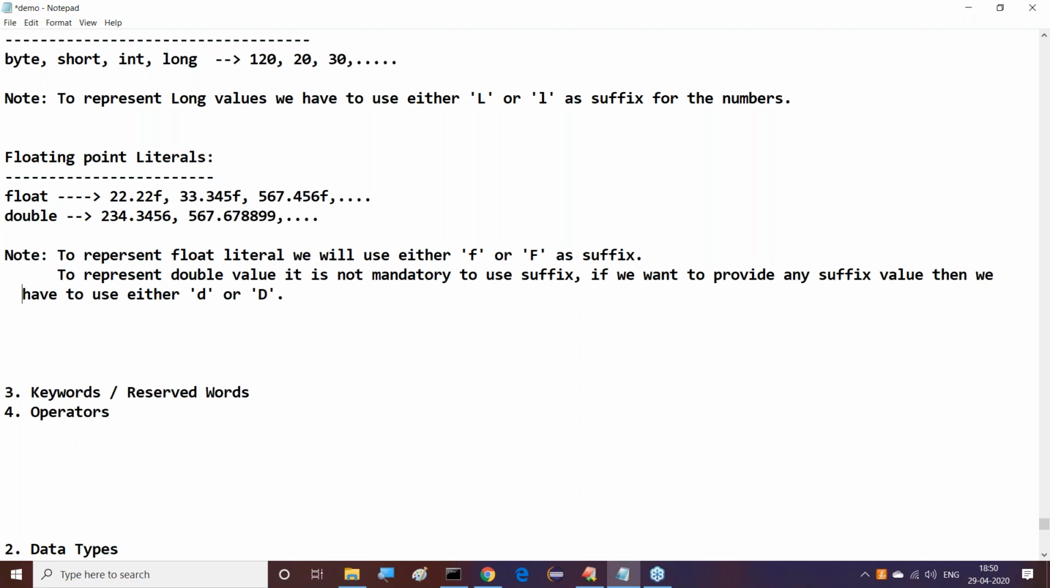This is another thing. Here we can understand it clearly. These are about floating point literals. We can understand it.